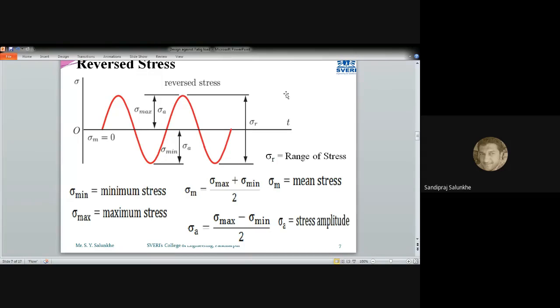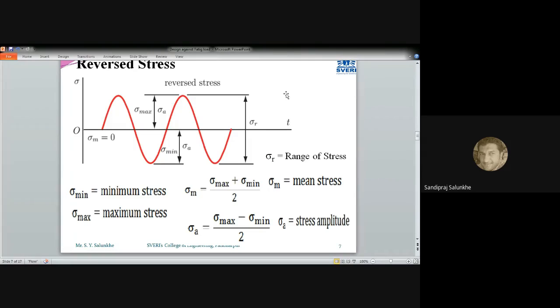It doesn't matter, because the calculations are going to give us the same values which we give as input to the mean stress and amplitude of the stress. Then the range also we are going to get from the minimum and maximum values of the stress.